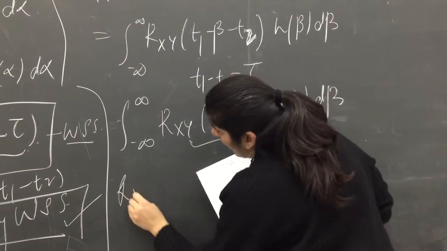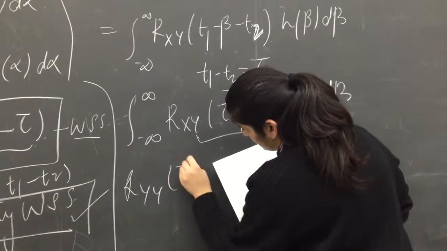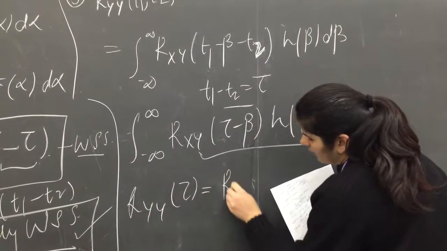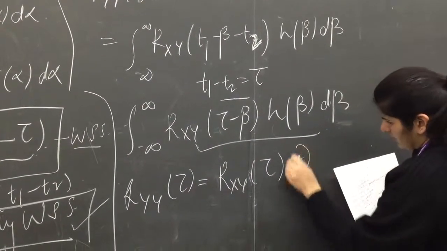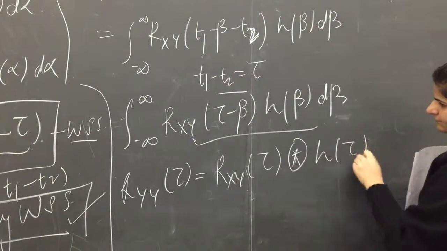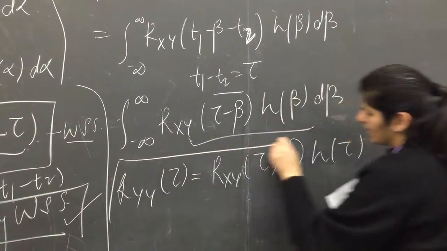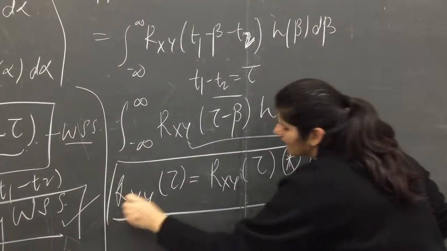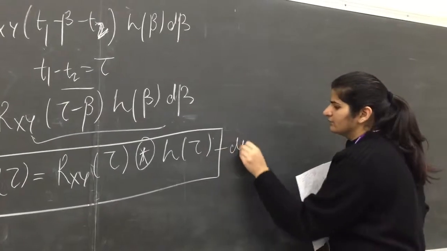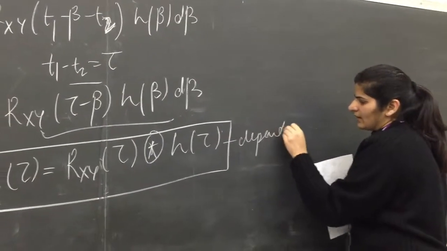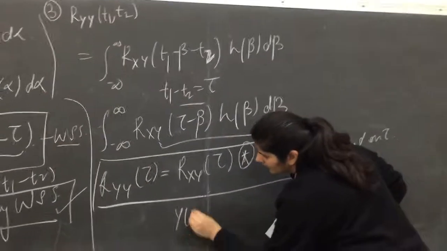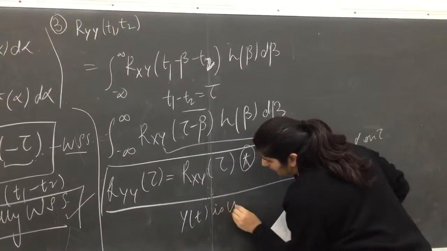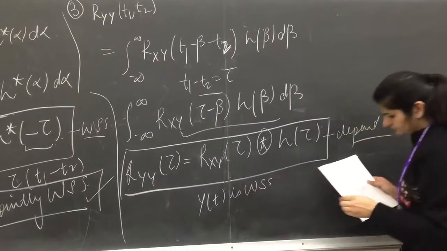So we have the output autocorrelation equal to the cross correlation convolved with h(tau). This is again a result, and this again is only dependent on tau. We get to know that our y(t) is wide sense stationary.